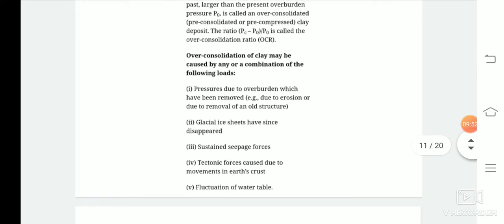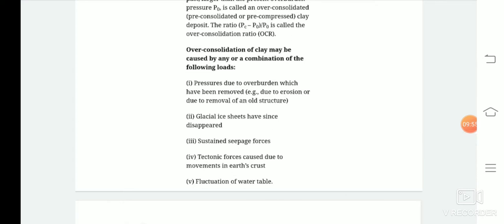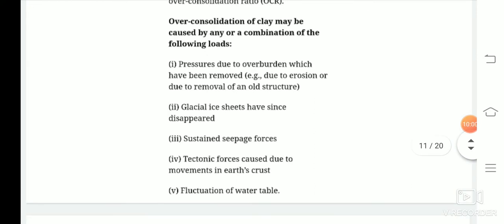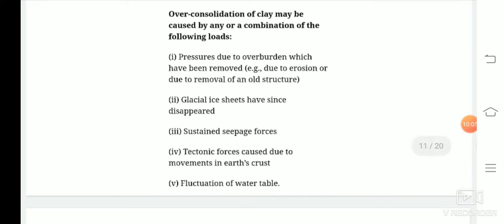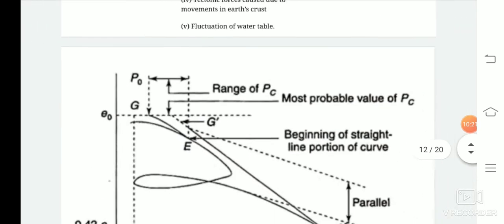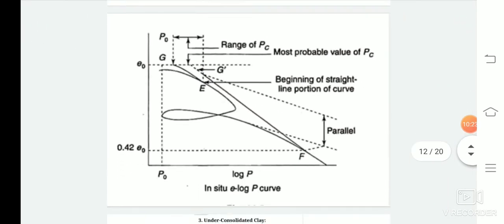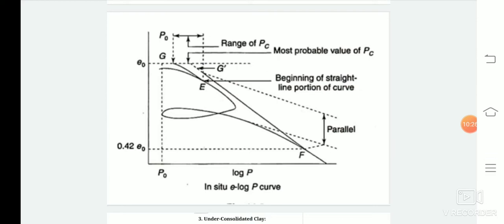So these are the combination of loads through which over-consolidation may occur. The first one is pressure due to overburden which has been removed, that is erosion or due to removal of an old structure. Glacial ice sheets that have disappeared. Sustained seepage forces may be there. Tectonic forces caused due to movement in the earth's crust, or fluctuation in water table. So this is the e versus log P curve for over-consolidated soil.